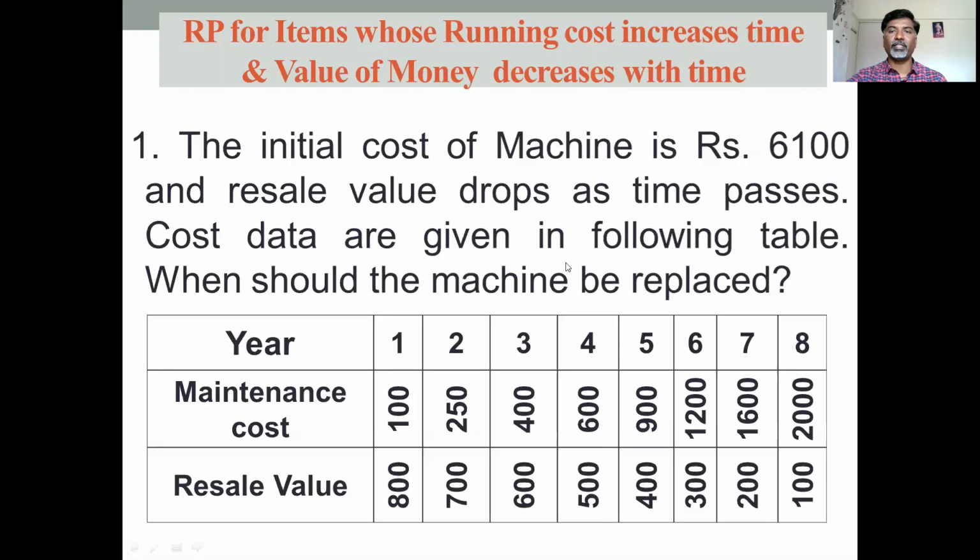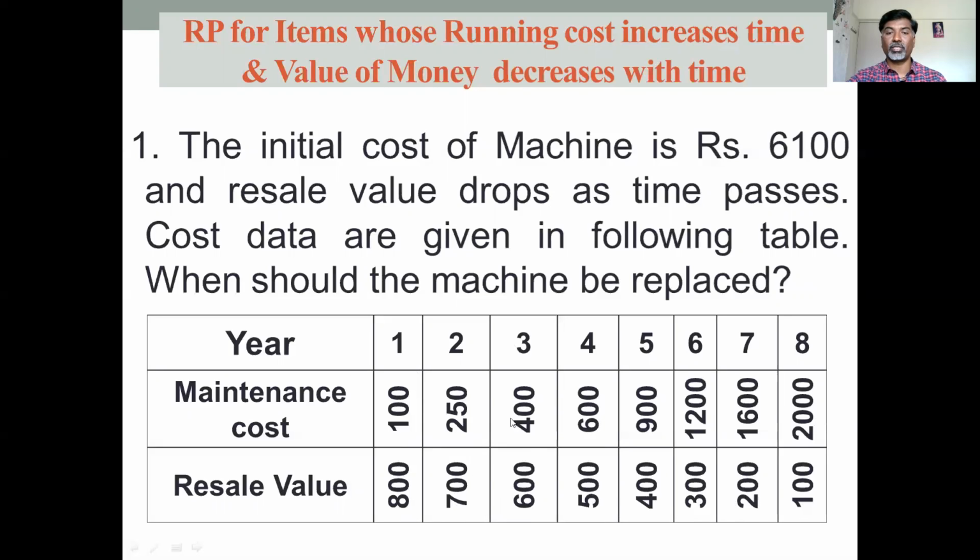Costs of data are given in the following table. When should the machine be replaced? So here they have given, for first year, maintenance cost is rupees 100 and resale value is 800. For second year, maintenance cost is 250, resale value is 700. Means every year, when the year increases, the maintenance cost increases but resale value decreases.